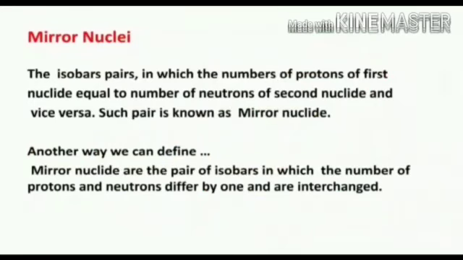Mirror nuclei. The isobar pairs in which the number of protons of the first nuclide is equal to the number of neutrons of the second nuclide, and vice versa, such a pair is known as mirror nuclei. Another way we can define mirror nuclei: pairs of isobars in which the number of protons and neutrons differ by 1 and are interchanged.